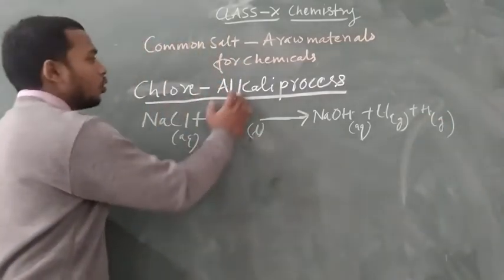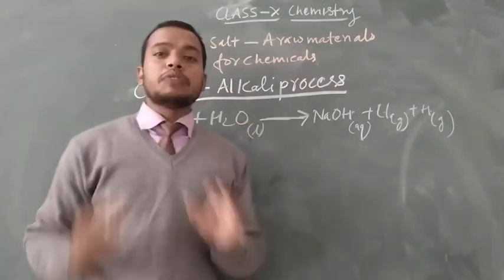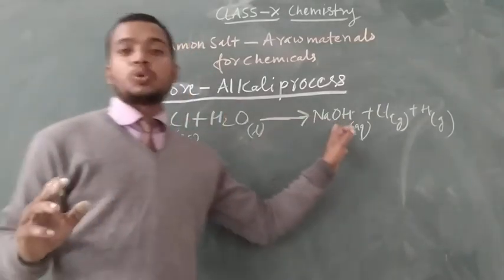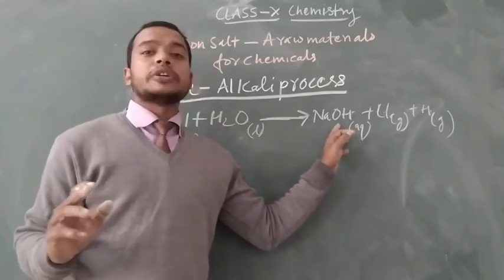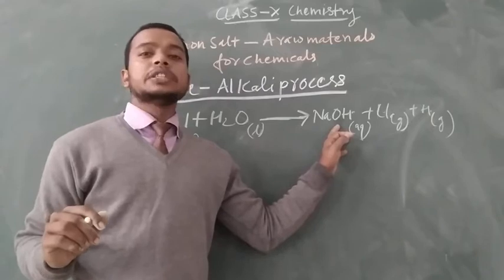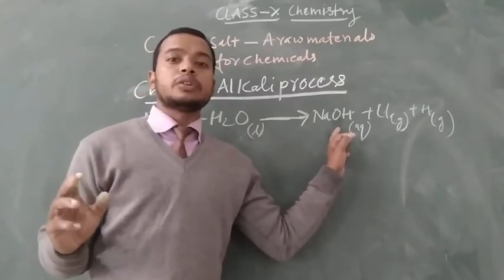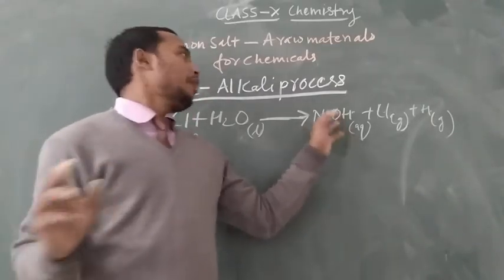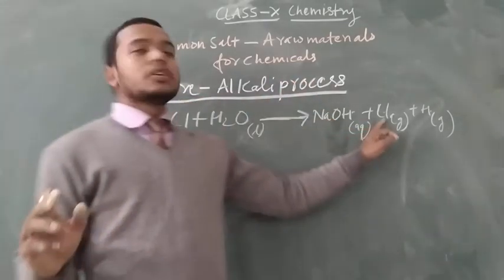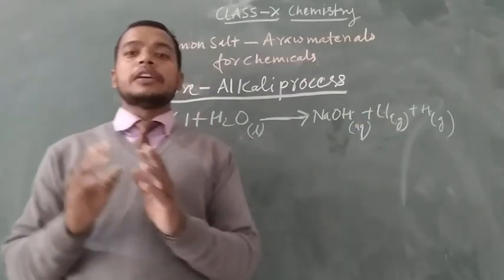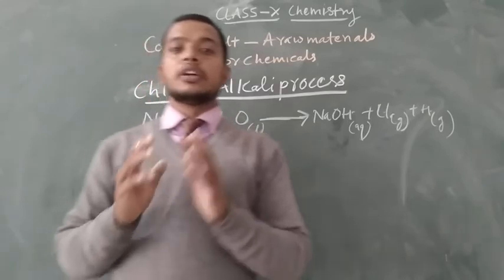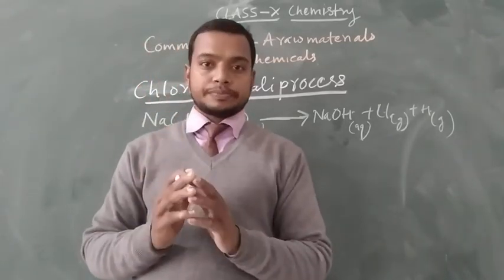The heading is chlor-alkali process. In this process the formation of alkali, which is sodium hydroxide, a strong base that completely dissolves into the water, takes place. Bases that are dissolved into water we call alkali. So it means formation of alkali and chlorine gas in this reaction, and this reaction is also called the chlor-alkali process.